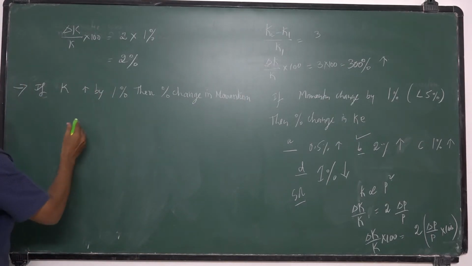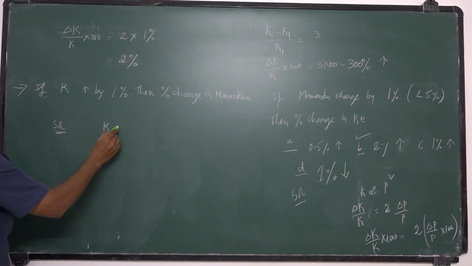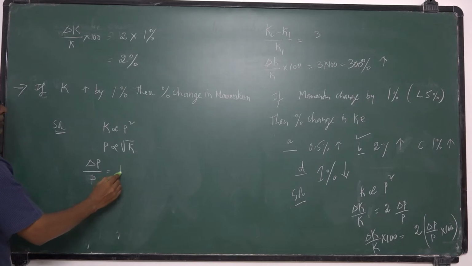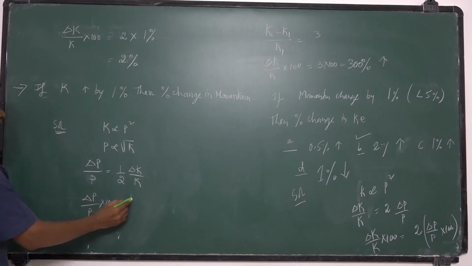If K increases by 1%, the relation between K and momentum is K proportional to P square, or P proportional to root K. So the fractional change delta P by P is equal to, its power is half, half into delta K by K. If you want percentage change, you multiply by 100 on both sides.